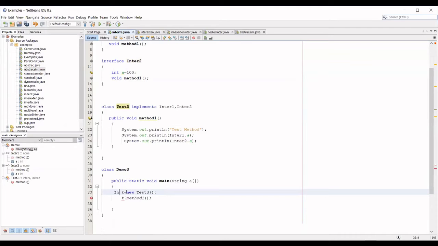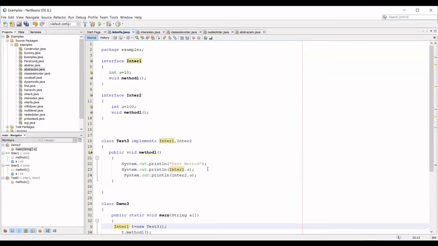Through the reference variable, I can access the object of your child class. So this class Test is going to act as the child class, and the interfaces inter1 and inter2 are going to act as superclasses. But explicitly, I cannot use super, because there is no constructor.